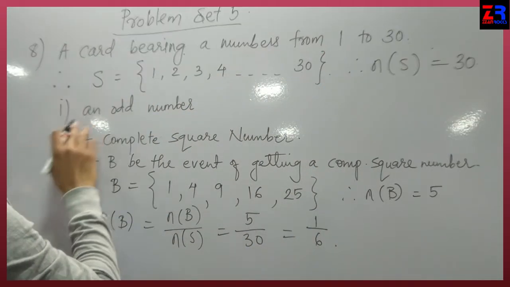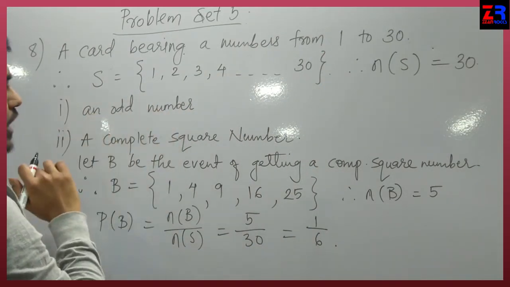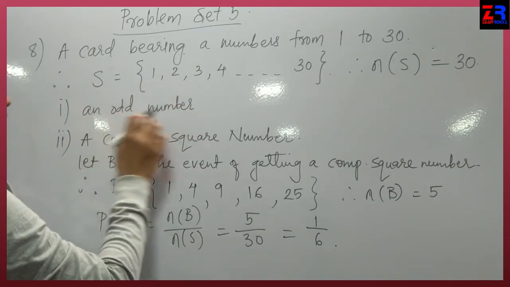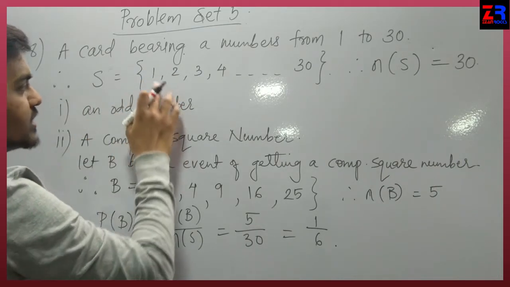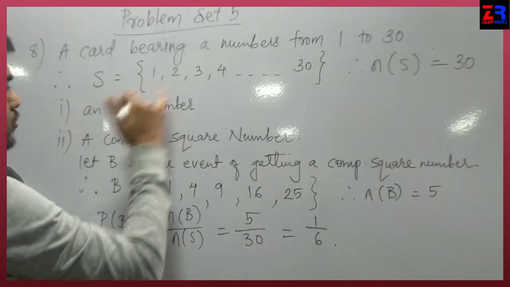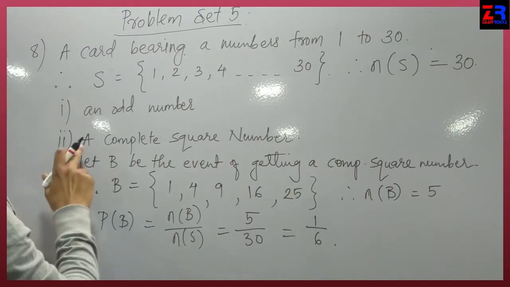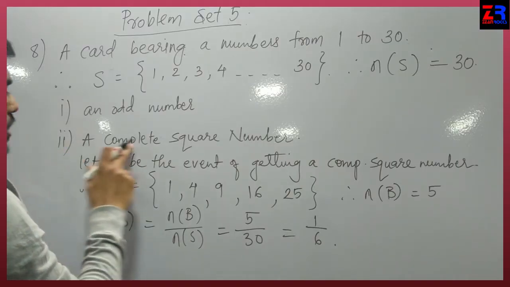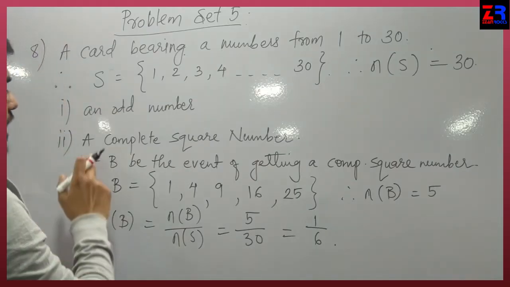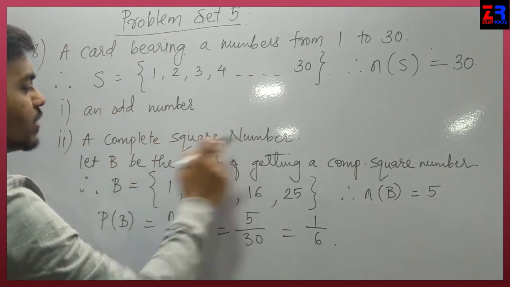First condition, an odd number. We have to find the probability that a card bearing an odd number, meaning 1, 3, 5, 7, 9, you all know that. So you have to solve this first condition. I am solving this second one: a complete square number. Find the probability that a card bears a complete square number.